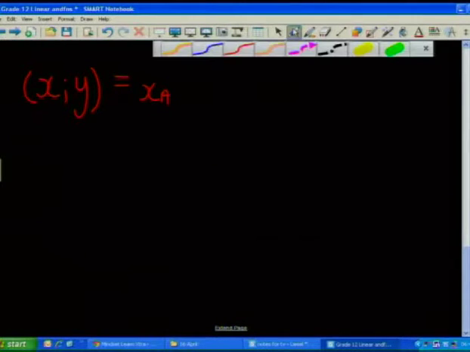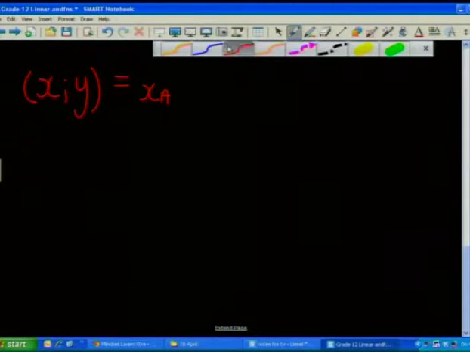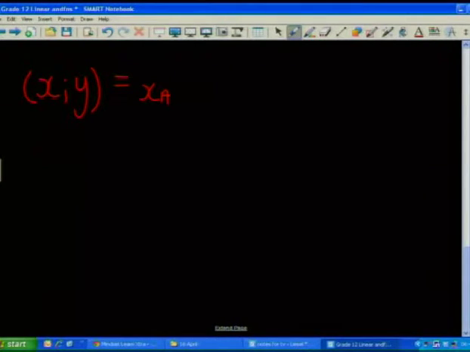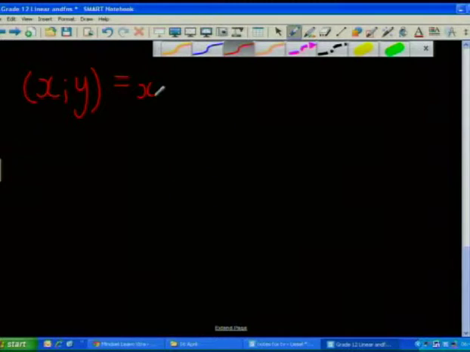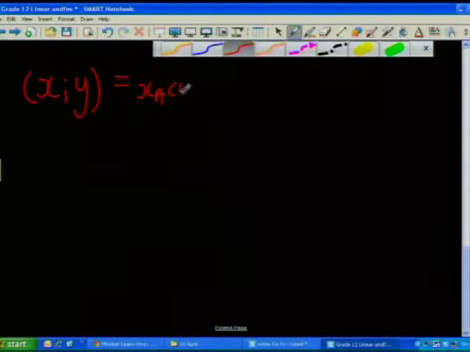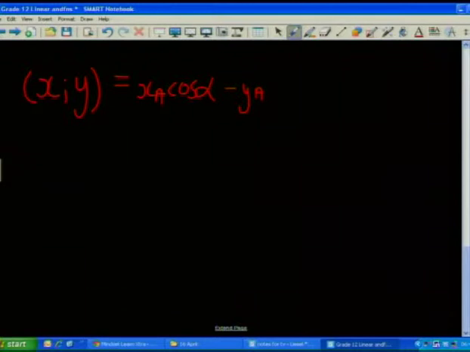Right, so let's try this again. Let's rub this out and start again. So we're going to say the original x coordinate multiplied by cos of the angle of rotation minus the original y coordinate multiplied by sine of the angle of rotation.